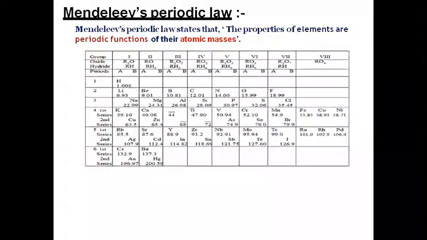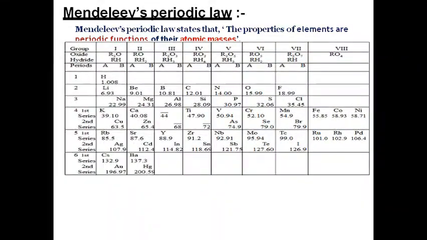Now, this is Mendeleev's periodic table. Please look into the table, and I am going to explain all the features of Mendeleev's periodic table. Number one, I have already told you that he classified all the 63 elements which were known at that time in the form of a table, and he arranged all the elements in the order of increasing atomic masses.